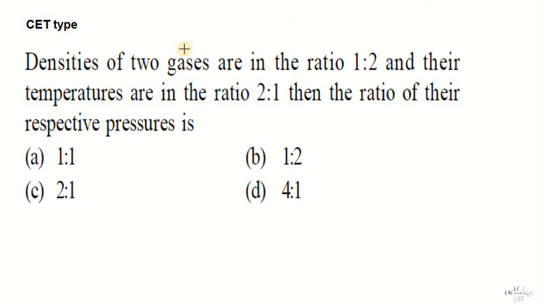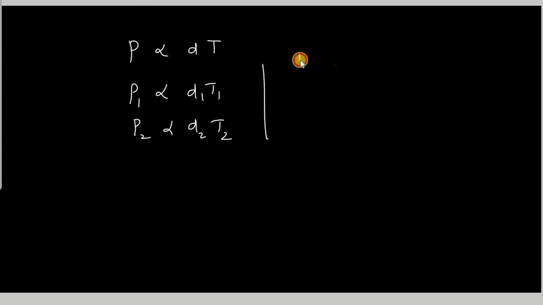Move on to the next question. The densities of 2 gases are in the ratio 1:2 and their temperatures are in the ratio 2:1. Then the ratio of the respective pressures is? See the relation between pressure, density and temperature. Pressure is directly proportional to the product of density and temperature. So for the 2 conditions, P1 is proportional to D1 T1 and P2 is proportional to D2 T2. If I want to find P1 by P2, that becomes D1 T1 by D2 T2.